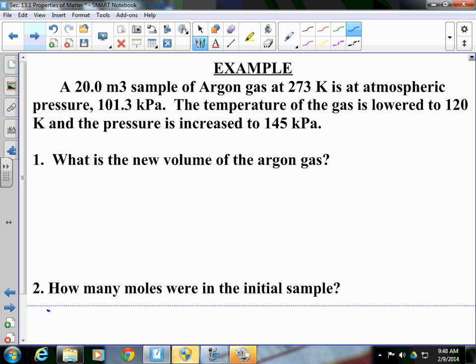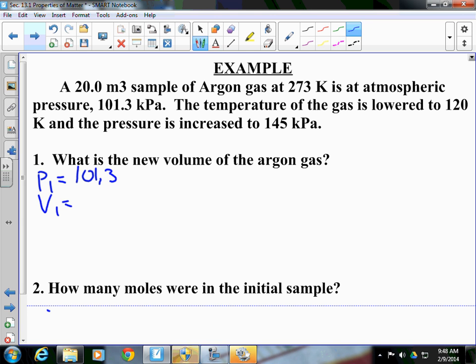Well, the first thing we want to do is figure out what we have. P1 is 101.3 kPa. Because these units are going to be canceling one another out initially in this step, there's no need to worry about what unit it's in, as long as they are in the same unit. So if both our pressures are in kPa, we're good to go. If both our volumes are in meters cubed, we're good to go.